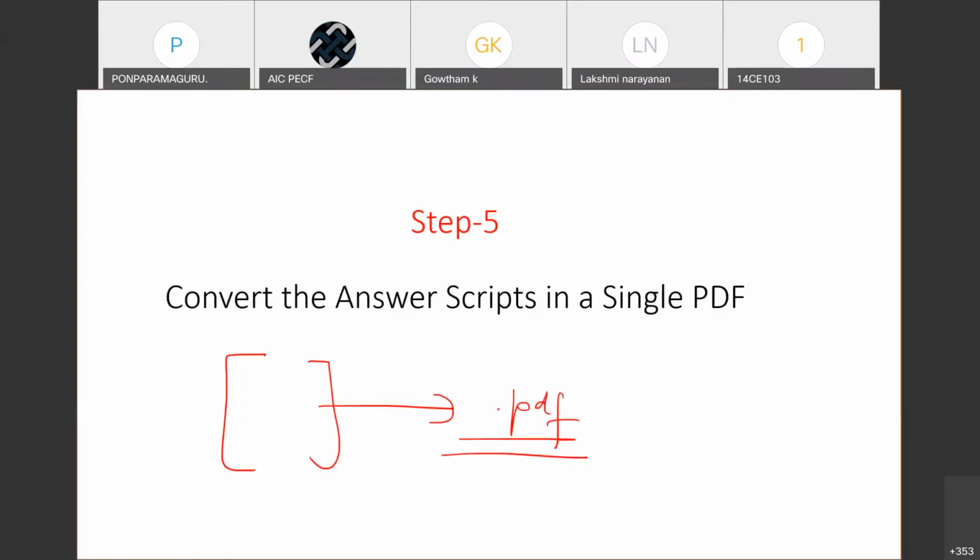Writing the examination is only 50% of the job. The remaining 50% is presenting your answer script to the examiner in a readable form so that he can easily read and evaluate your answer sheet. If you are not able to submit the answer script in a readable form, or if it gets corrupted for some reason, then the whole process of submitting your answer script will be in vain. So take enough caution in converting your answer script to PDF. A session on how to convert this will be given by Professor Harish Kumar shortly, and I request all of you to listen to that session and keep a note of it.